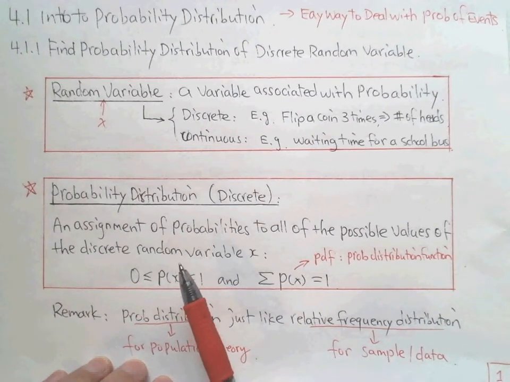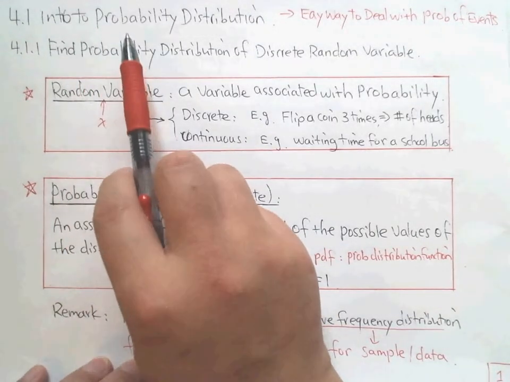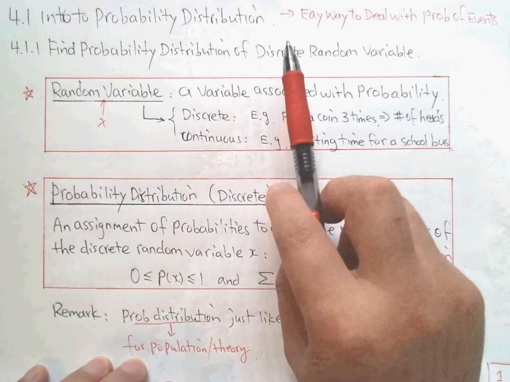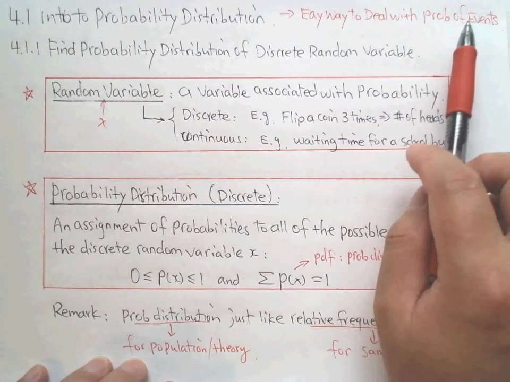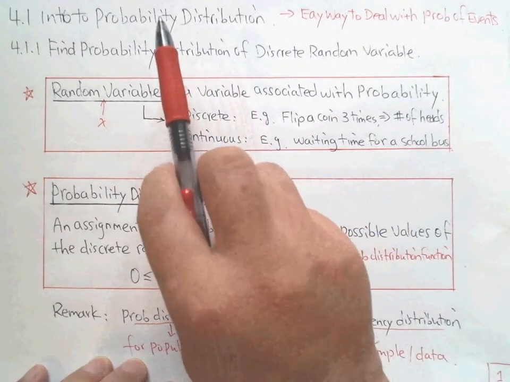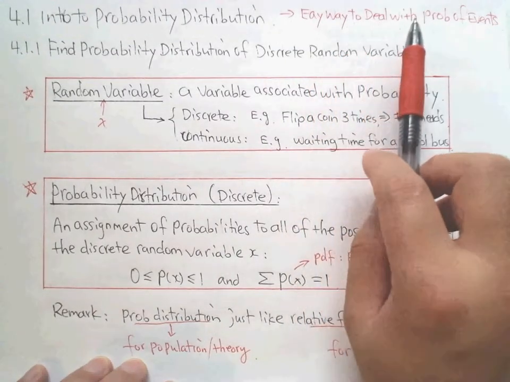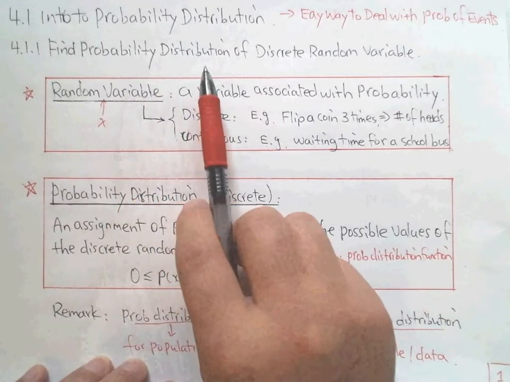In this lecture, I am going to introduce probability distribution. In the last section, we dealt with the basic probability of events. This way, if we learn the probability distribution, it will be easy to deal with the probabilities. First, let's look at the probability distribution for a discrete random variable.